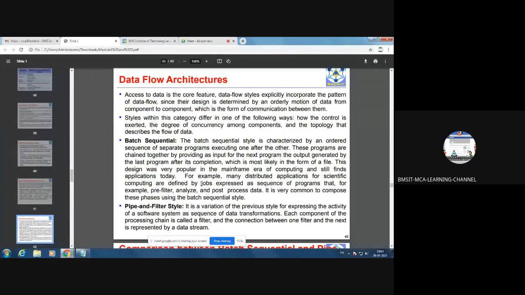That means how you are connecting the different chains. So one stage and the other stage you are connecting through a data stream. Now in my example, the output of ls -l, I am considering that as a data stream, which is acting as input to the grep command. So that's how this pipe and filter style will work.